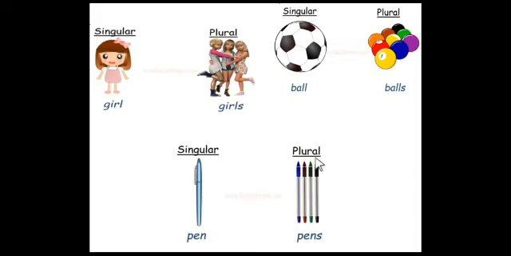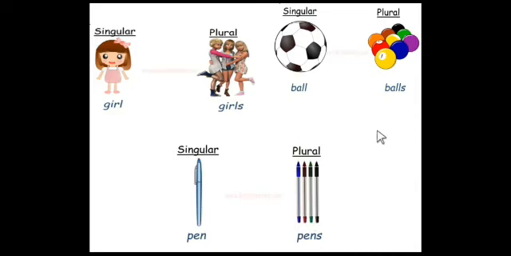In the plural form, how many pens are you looking at here? We are looking at 4 pens. There are 4 pens. It means there are more than one pen. So we say pens, not pen. Why? Because there are more than one pen here. So we added S after the noun pen. So it becomes pens. So pens are in the plural form.